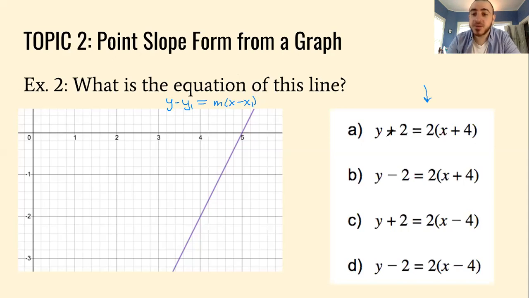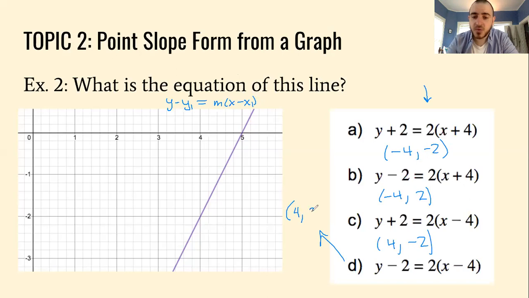Remember that if we see a positive number, that's going to mean a negative point. So for a, x plus 4 is -4, y plus 2 is -2. For b, x plus 4 is -4, y minus 2 is just 2. For c, x minus 4 is 4, y plus 2 is -2. And for D, I see x minus 4, that's 4, y minus 2 is 2.